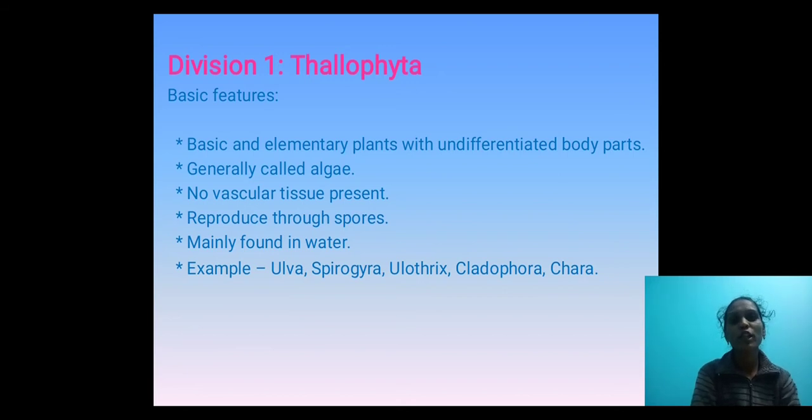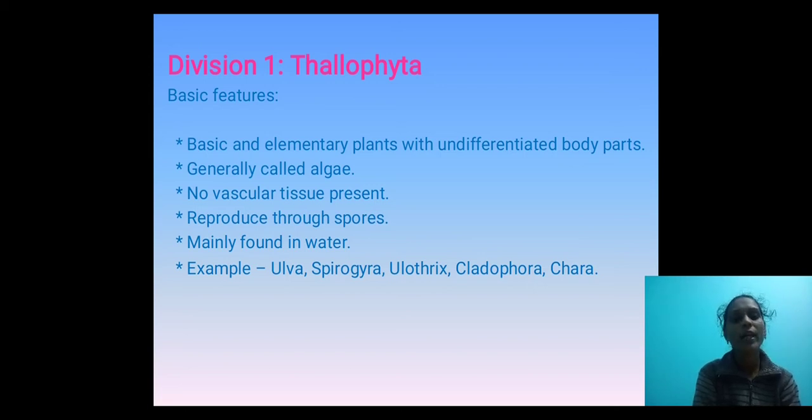Next, come to division. First, that is Thallophyta. The first division in the plant is called Thallophyta. Here are some basic features. First one is basic and elementary plants with undifferentiated body parts. There is no differentiation of leaves, stems, roots like that. It is a mass of cells. There is no differentiation of leaves and stem. That's why we call it undifferentiated body parts.